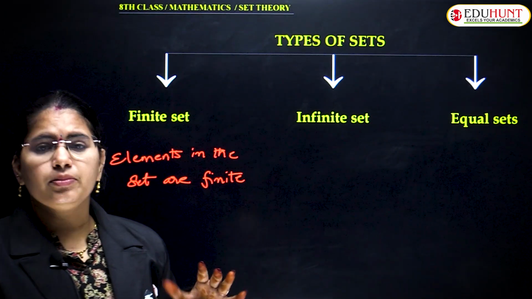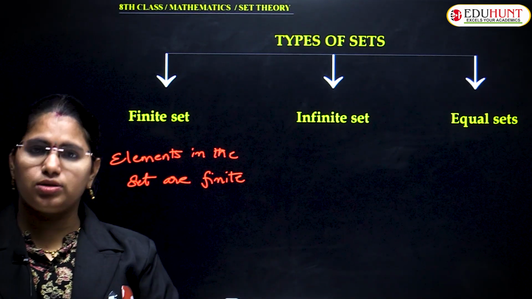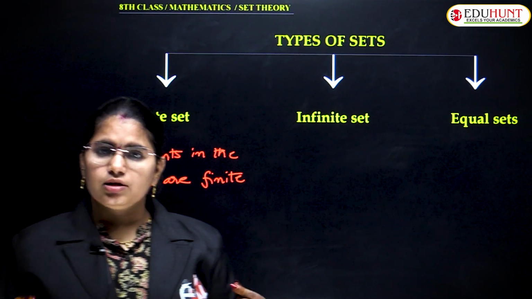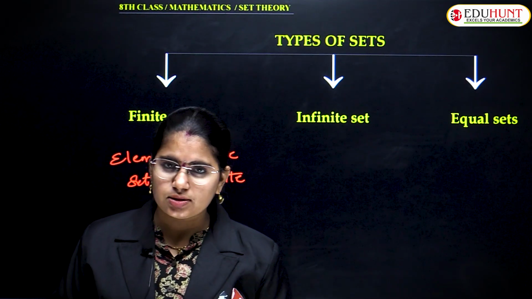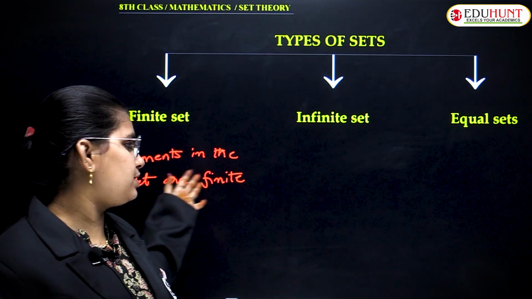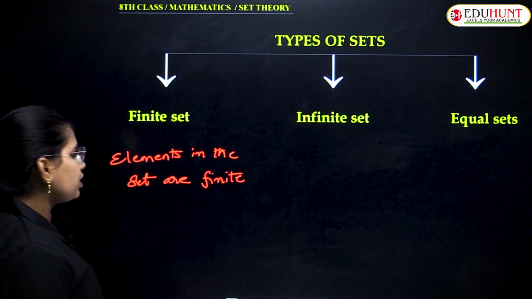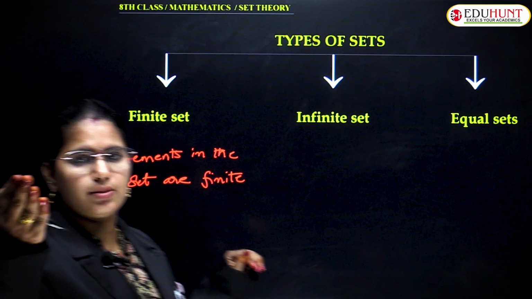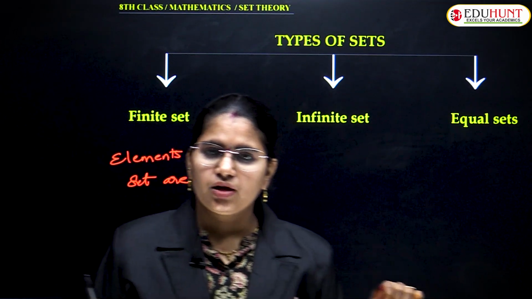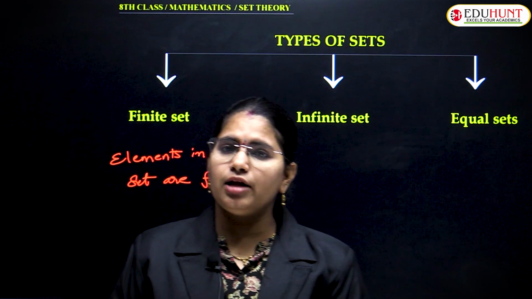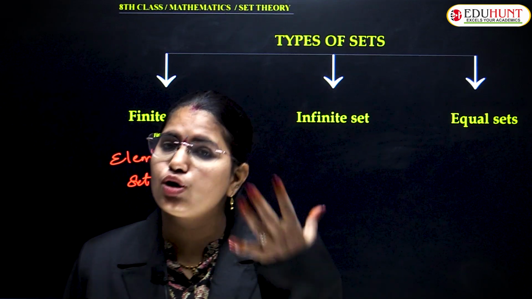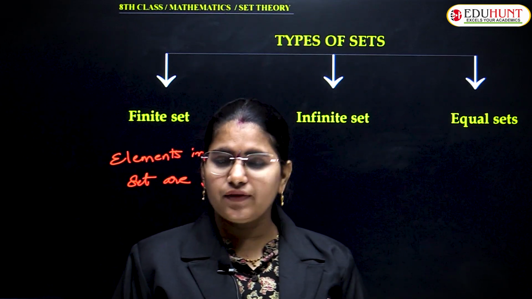I told you, it means you are able to count, you are able to predict the last element of a given set. That was the actual meaning of a finite set. If you want to give an example: yes, very good, somebody is telling me here. Yes, 1, 2, 3, 4, 5. Of course, here you can predict how many elements are there in the given set.